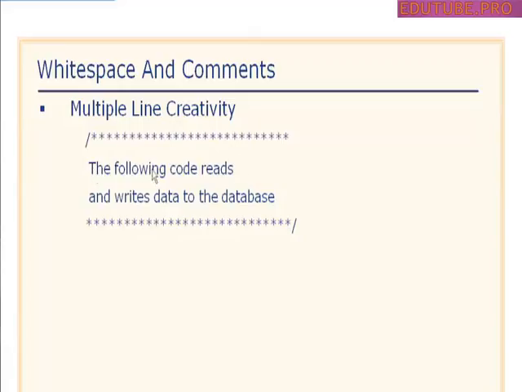We put our message, the following code reads and writes to the database. We put another string of asterisks, and then notice this last asterisk and the forward slash satisfies our closing. So this is a multi-line comment block, and you'll see these all over the place. But that's just some basics on white space and using comments in C++.